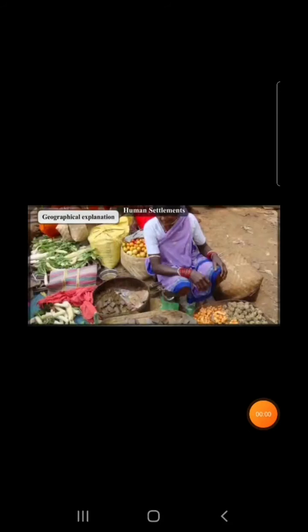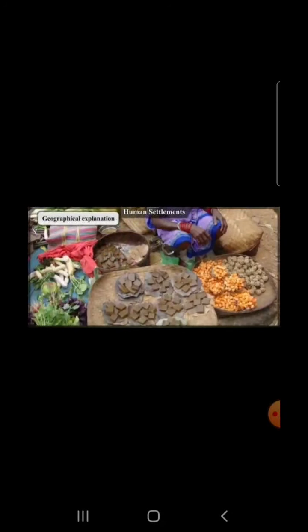For example, people along the sea coast are engaged in fishing. Their settlements became fishing hamlets, Kolivada. Forest dwellers or tribal people use forest produce for their livelihood. They live in forest areas in tribal hamlets, Adivasi padas.